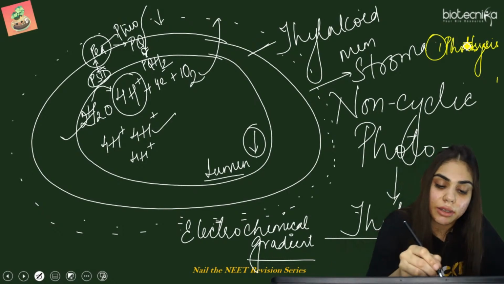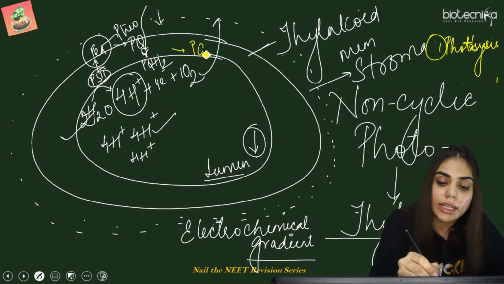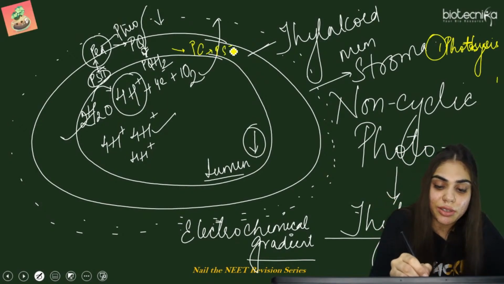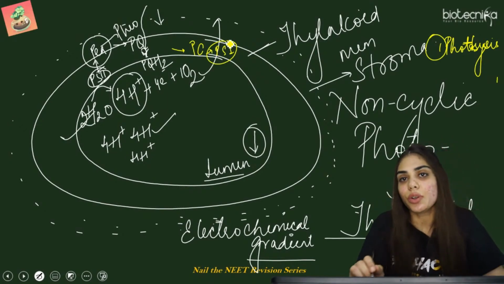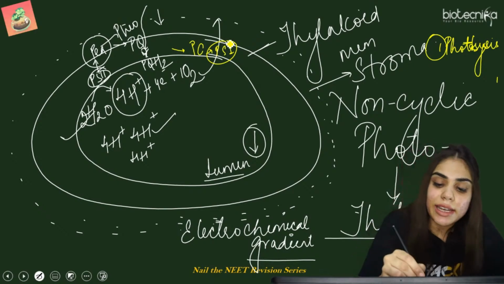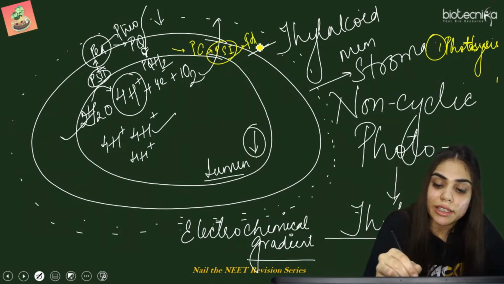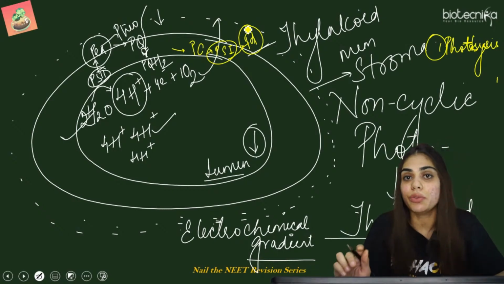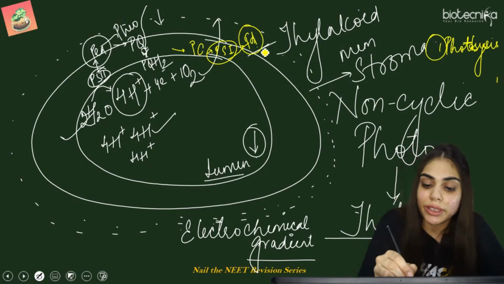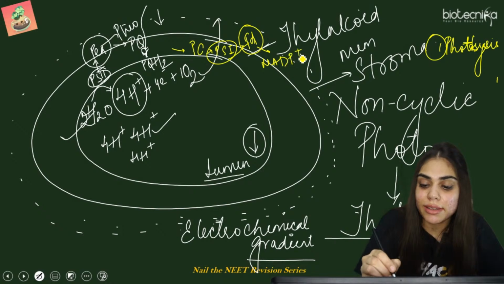Now when this electron travels downhill, it sends the electron to plastocyanin and then ultimately to photosystem 1. Now what is this photosystem 1 doing? It is sending this electron to the ferredoxin, that is the primary electron acceptor in photosystem 1, and after that to NADP reductase. Now what is this doing?